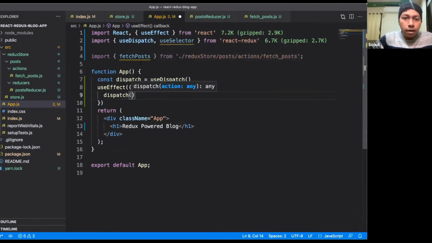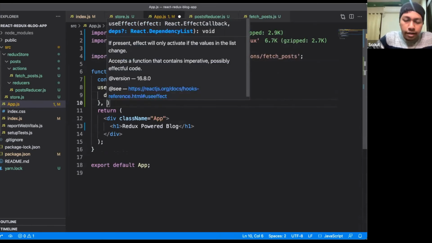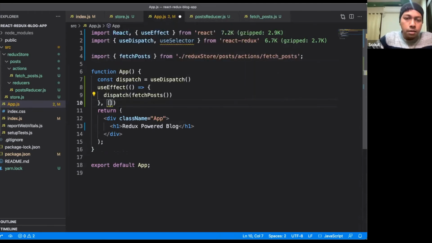So we will call this function called fetch post. To do that, we will use this dispatch. So inside this dispatch, we will call this fetch post function, and I want to execute this fetch post one time only. That's why I'm giving an empty array. So whenever the page loads, it will call the function.